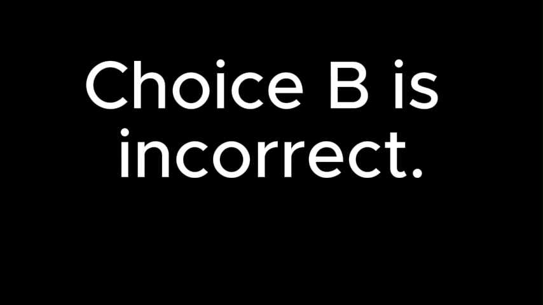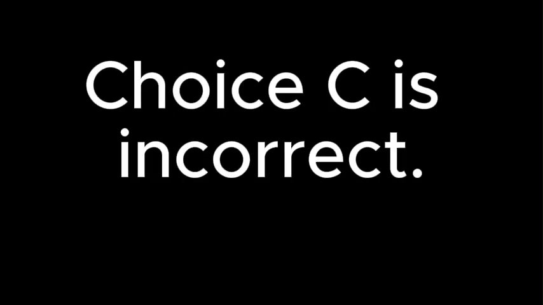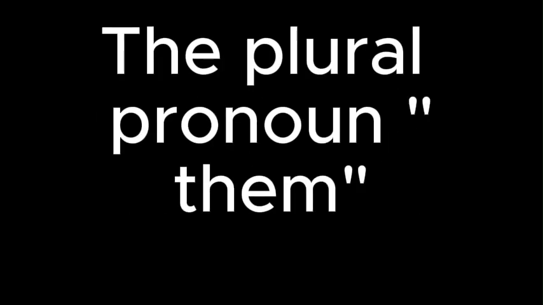Choice B is incorrect. The plural pronoun those neither agrees in number with the singular antecedent water nor clearly indicates that the water, not another plural noun in the sentence, such as landmasses or winds, swirls into a whirlpool. Choice C is incorrect. The plural pronoun them neither agrees in number with the singular antecedent water nor clearly indicates that the water, not another plural noun in the sentence, such as landmasses or winds, swirls into a whirlpool.